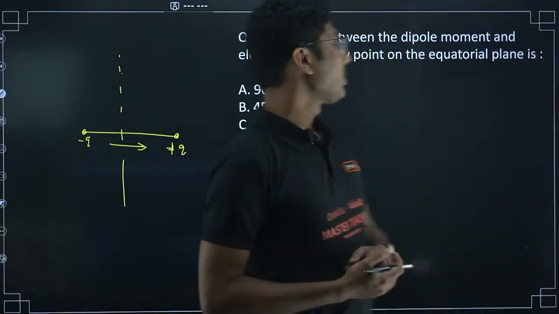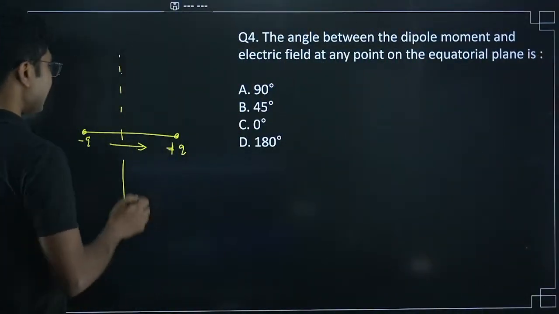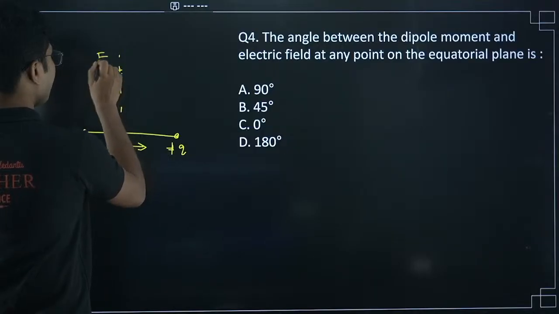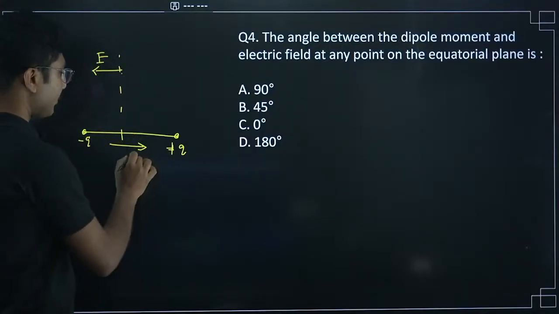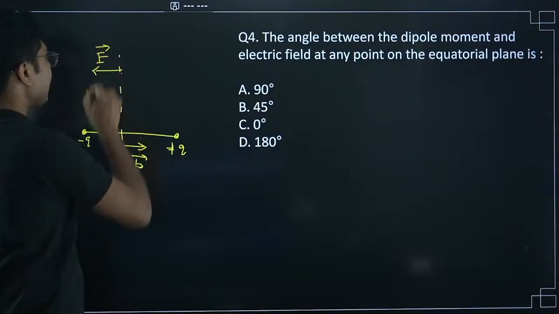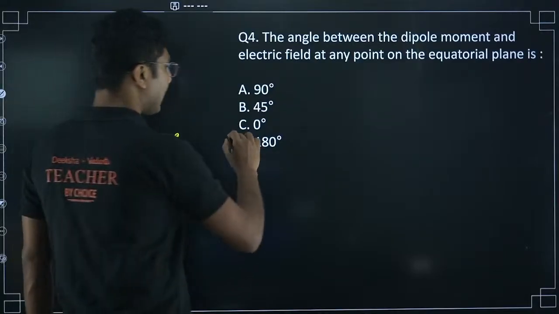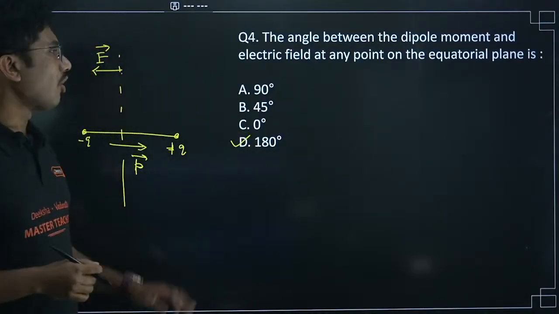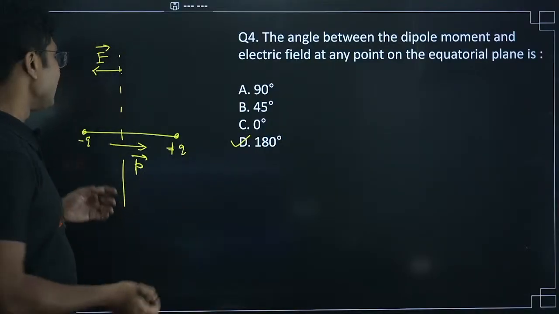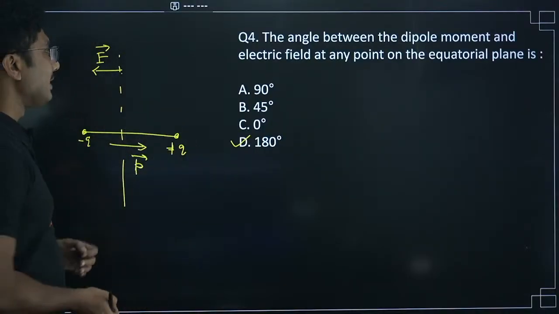Option D. Students are saying option D. Yes, so always remember that the electric field will be in the opposite direction of the dipole moment. So the dipole moment and electric field are actually in opposite directions. That means the angle between them is 180 degrees, not 90 degrees, not 0 degrees, obviously not 45 degrees. So it is actually 180 degrees.